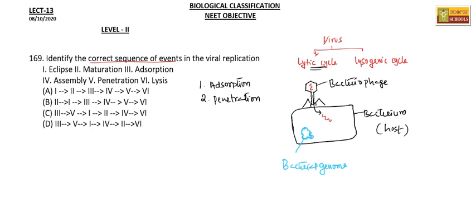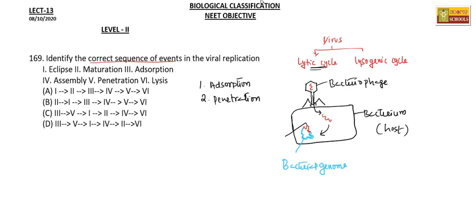Now the bacteriophage DNA gets incorporated into the bacterial genome, and I told you that this is called a provirus.